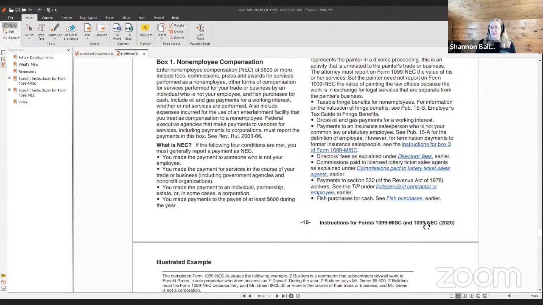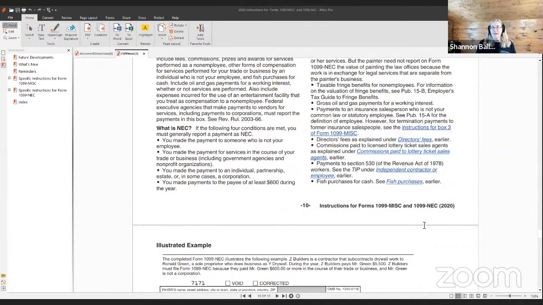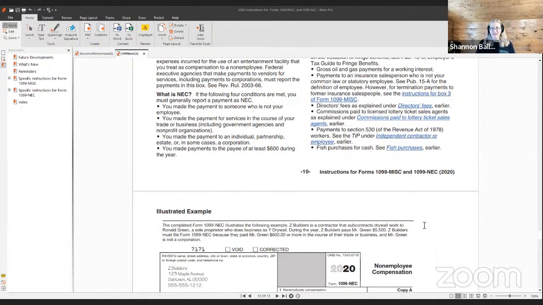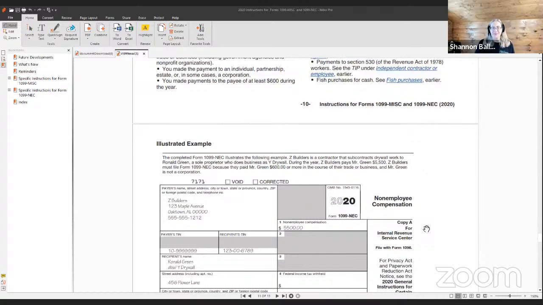Director fees as explained under director fees earlier. Commissions paid to licensed lottery ticket agents as explained under the commissions paid to lottery ticket sales agents earlier. Payments to Section 530 of the Revenue Act of 1978 workers. See the tip under independent contractor or employee earlier. Fish purchases for cash. See fish purchases earlier. I read most of these on Saturday.